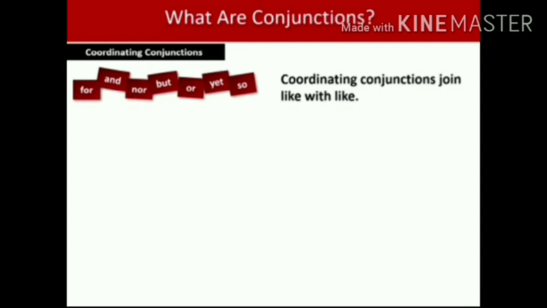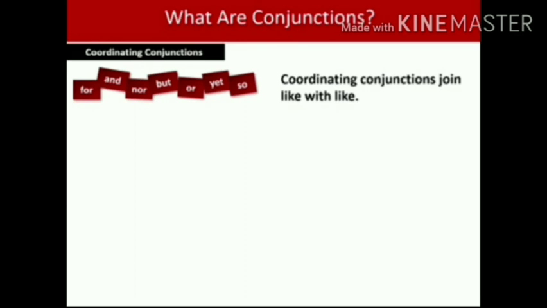What is meant by coordinating conjunction? Coordinating conjunctions join like with like. That is, a coordinating conjunction is a conjunction that joins words, phrases, clauses or sentences that are of equal importance. It is called a coordinating conjunction.